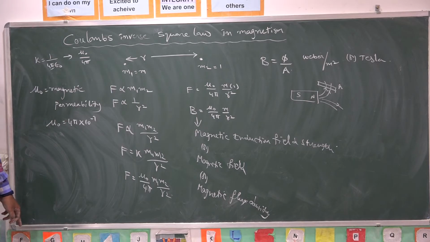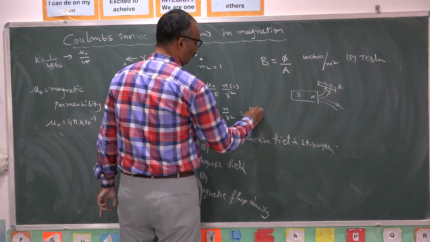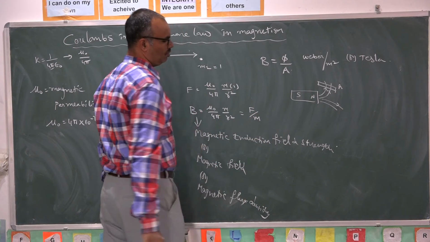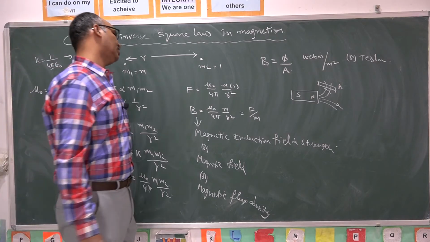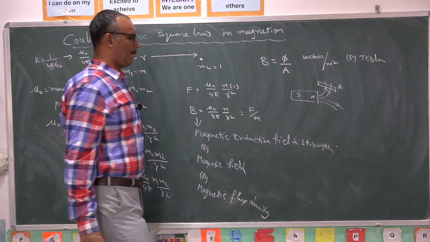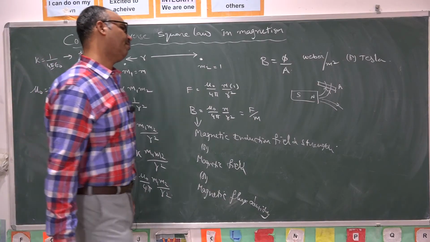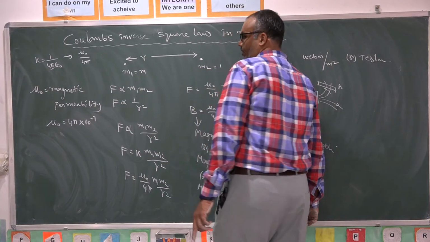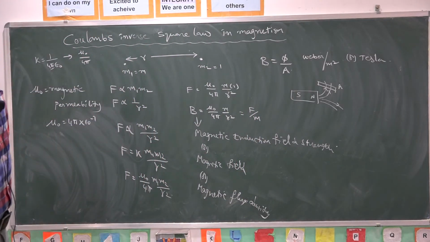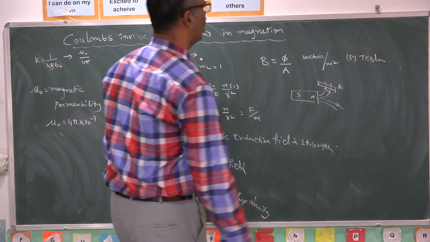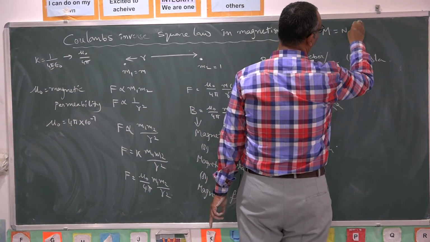So now we introduced the concept of magnetic induction field strength, which is defined as force experienced by unit north pole. So what are the units? Before discussing units, I will tell you one idea. Yesterday, we compared a current carrying loop with a short bar magnet, and we concluded that magnetic moment is NIA.